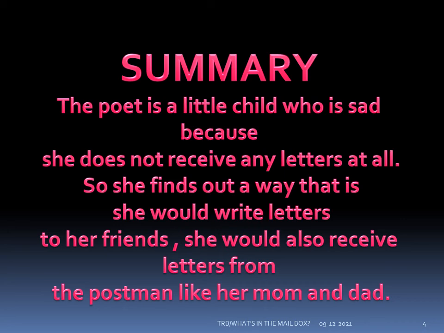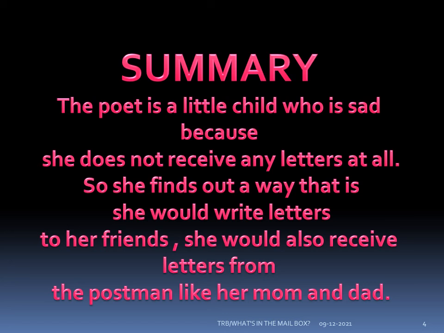The summary of the poem is that the poet is a little child who is sad because she does not receive any letters at all. So she finds out a way, that is, she would write letters to her friends.